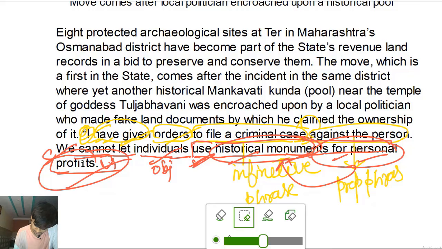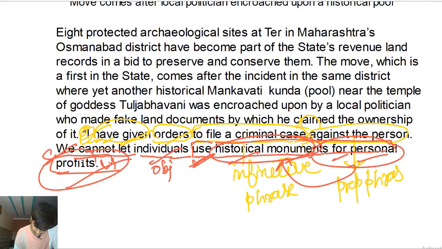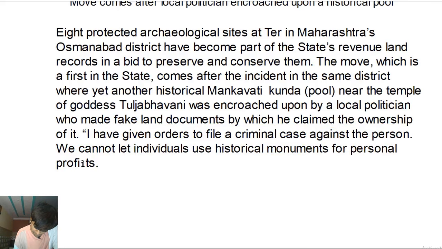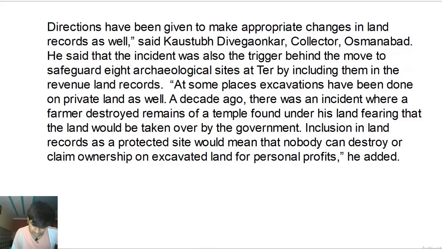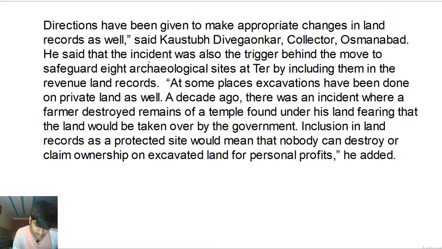Okay. Let's clear it. Give me a second. So the code says, I've given orders to file a criminal case against the person. Simple sentence, subject, verb phrase, object, prepositional phrase, modifier. Okay. We cannot let individuals use historical monuments for personal profits, right? Again, a simple sentence. All right. Let's move to the next page. Directors, the code continues. The directors subject. Give me a second, guys.